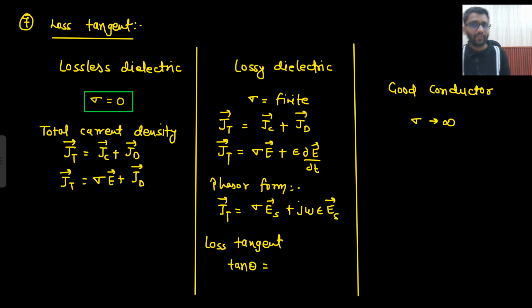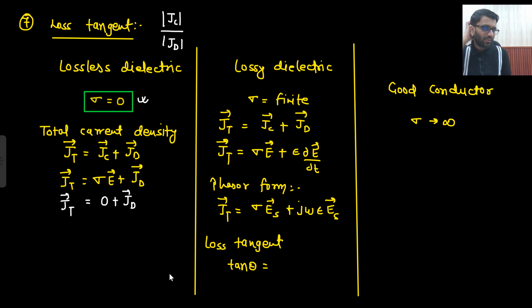Okay. Now there will be a term introduced, loss tangent. So let's understand about it. What is a loss tangent? Loss tangent is simply the ratio of conduction current magnitude divided by displacement current magnitude. That's it. So if I talk about lossless dielectric, in lossless dielectric sigma was 0. If sigma was 0, then what was your conduction current? 0. So here total current density was equal to displacement current density only. In lossless dielectric, there will be no conduction current because conductivity is equal to 0. There is no conductivity. So all current will be equal to displacement current.